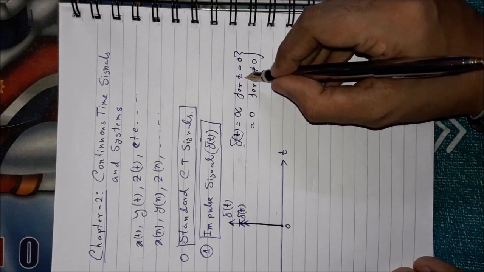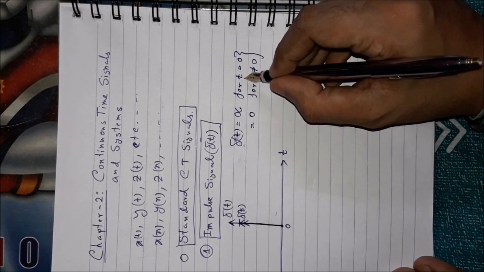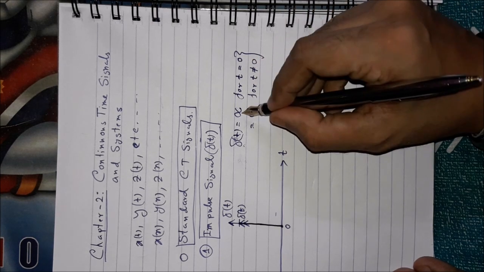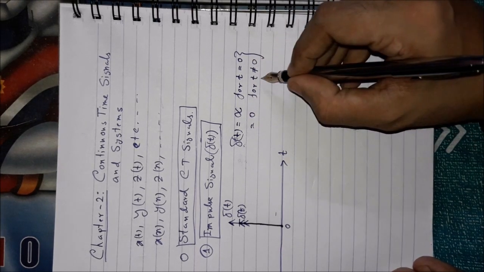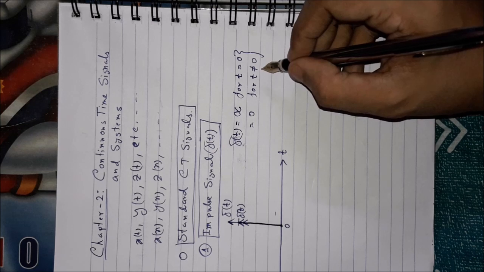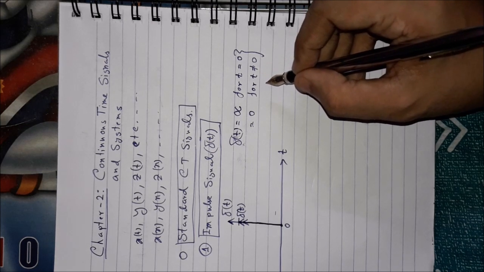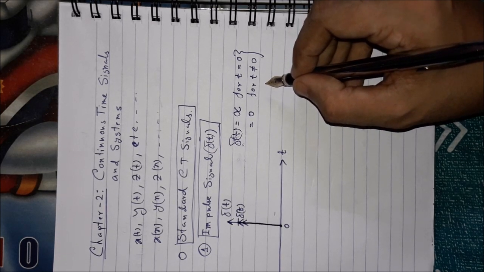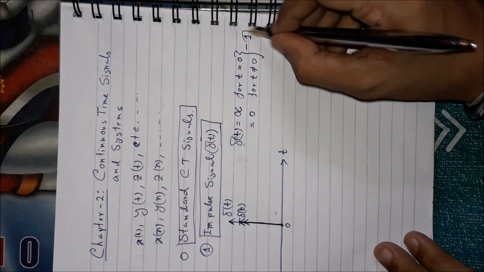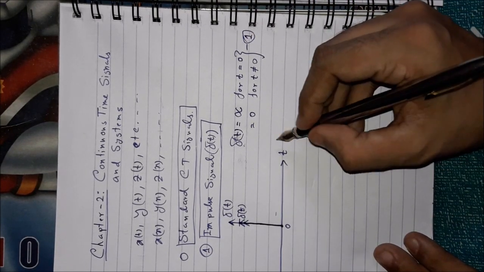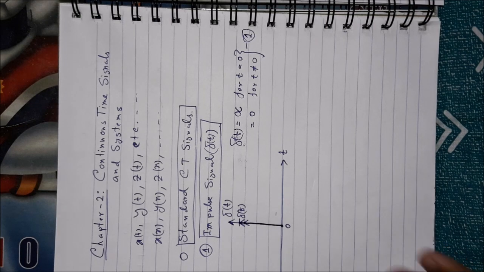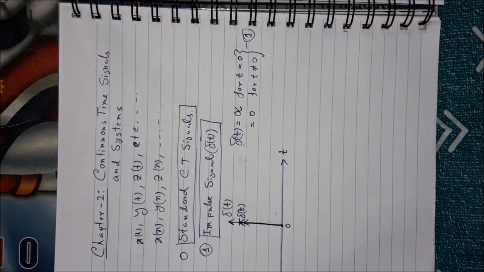It only has a value at t equal to 0, which is equal to infinity, and for all other t values, whether positive or negative, it has the value 0. So it is equation number 1. Another thing is that though the amplitude of the impulse signal is infinity, its duration is 0.